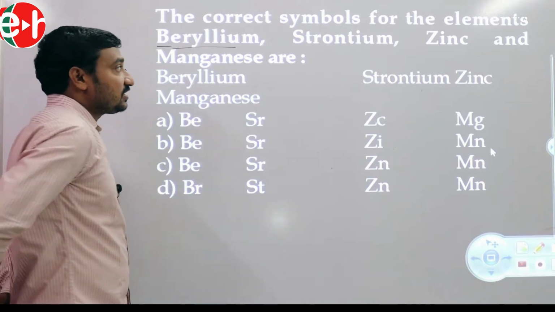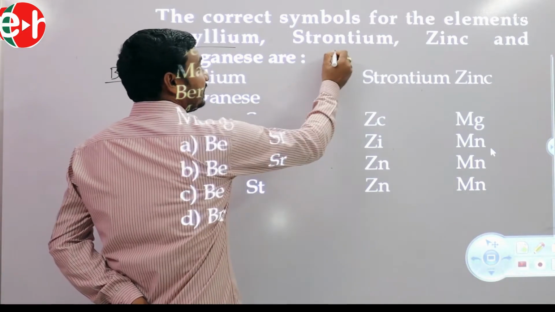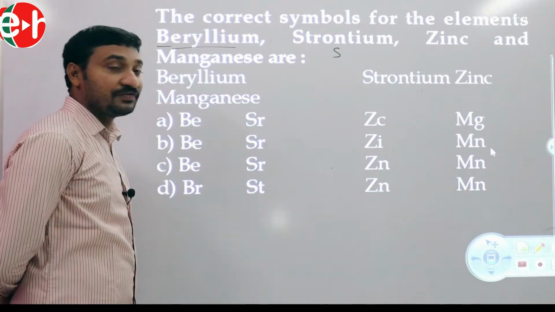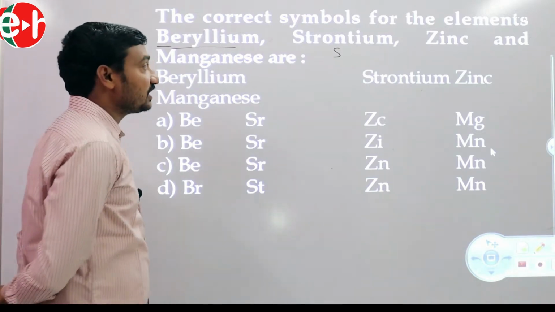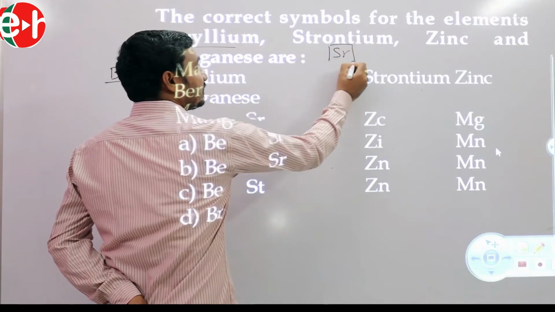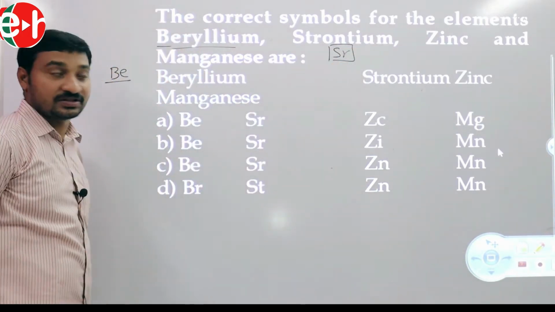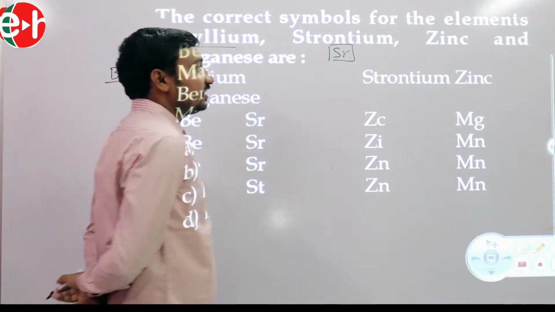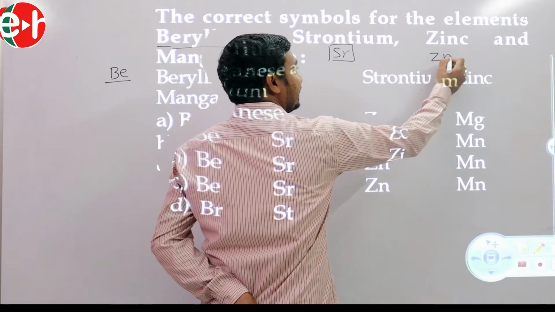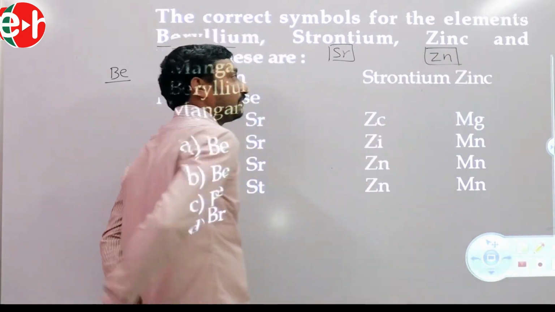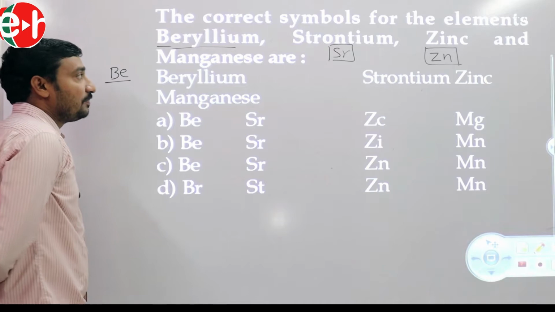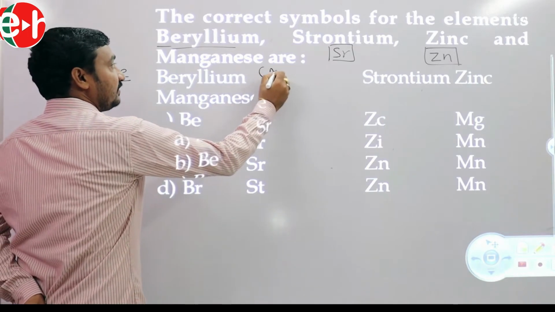Strontium. What is the first letter? S. But S is not the symbol for strontium, because S is the symbol for what? Sulfur. So that's why strontium symbol is Sr. Zinc. Zinc symbol is Zn. And finally manganese. Manganese symbol is Mn.